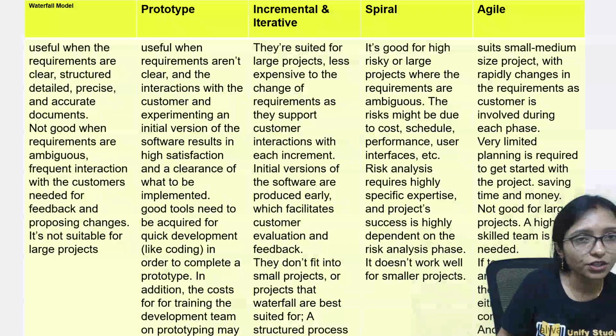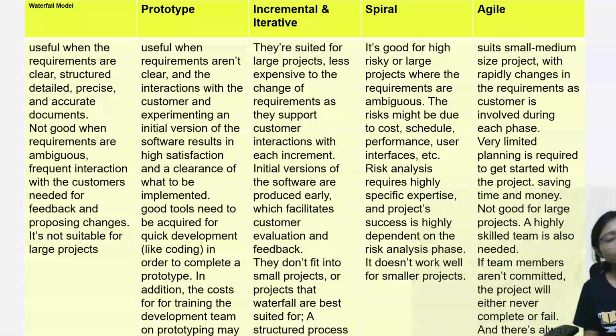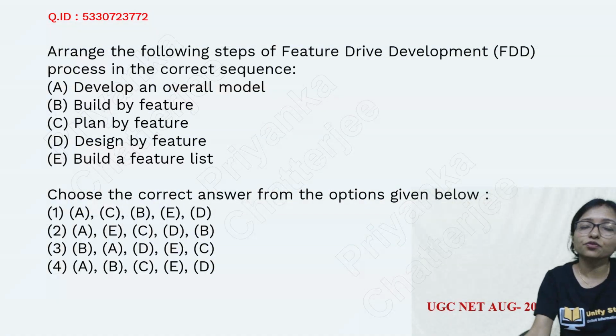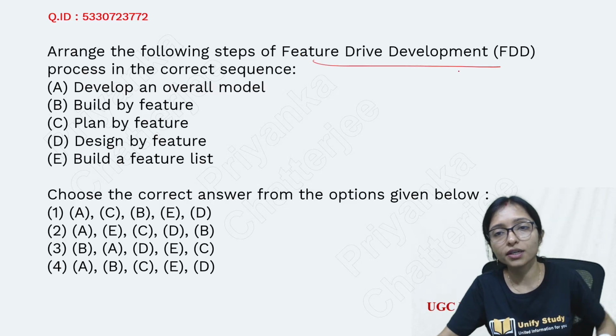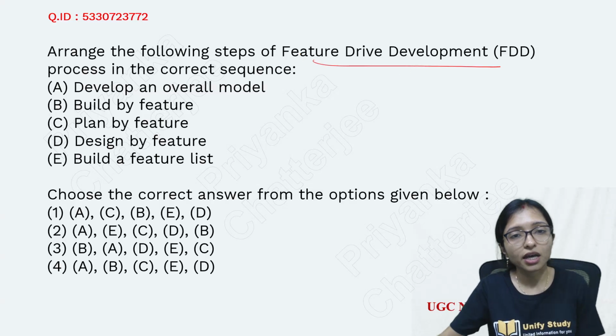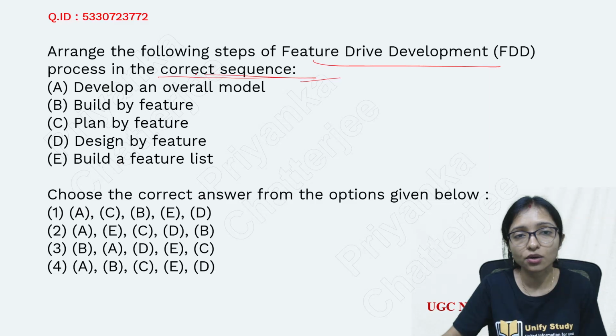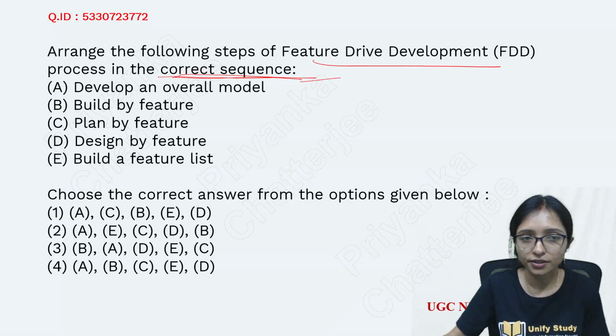Here is the quick revision chart for you for the waterfall model, prototype model, incremental and iterative model, spiral and Agile model. This will be very useful from your exam perspective. Now here is the next question, on the feature driven model. Now it is a very popular model, the feature driven model. What is the feature driven model and which one is correct according to this, and you have to give the correct sequence according to the feature driven model.